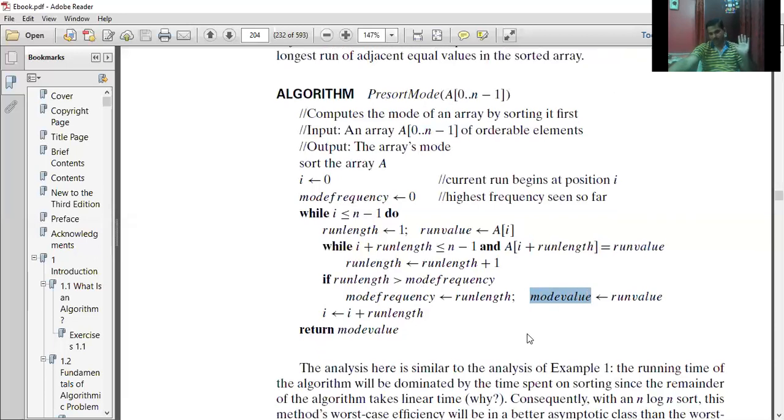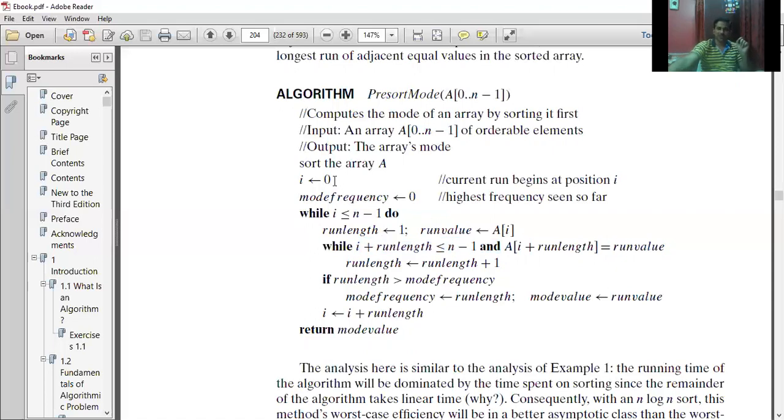So here in this case also, this comparison is a basic primitive operation, but it has been kept within the two while loops. Obviously, here also it should be n square, but the thing is, in the innermost while loop, we are not going through all the elements. We are going through very few elements here. So obviously the time complexity will be less than your n square.